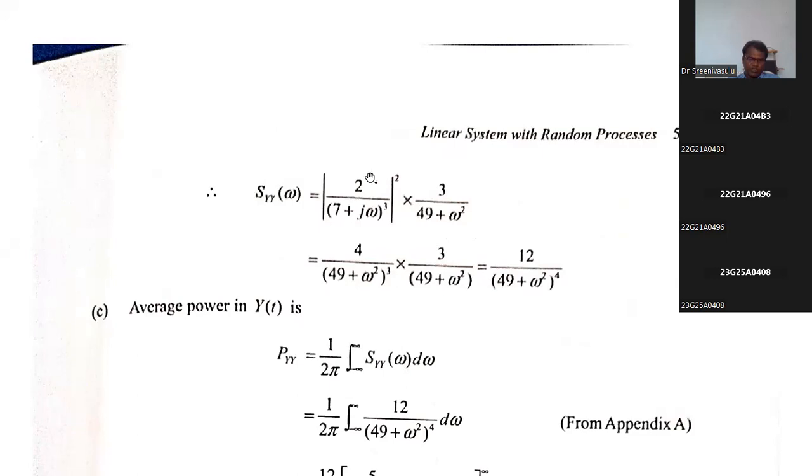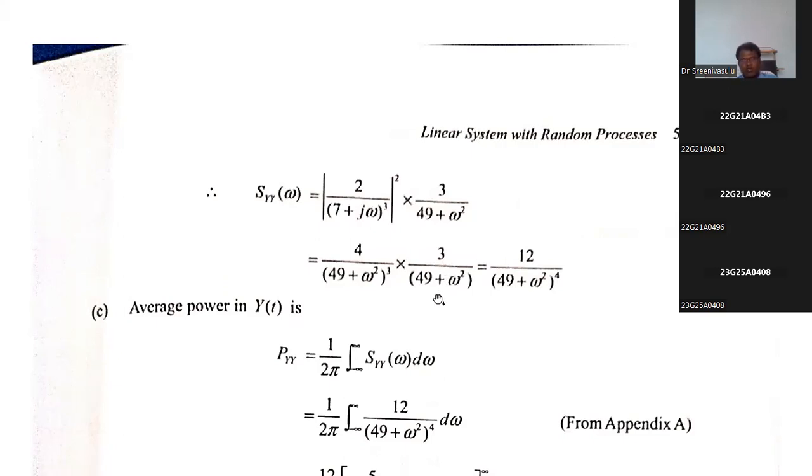Now coming to my explanation. What is the squaring of this one? The magnitude of this one first, before applying square. The real term is the same, there is no change. Coming to the complex term, root of 7 square, that is 49, plus imaginary part omega square, root. And then you apply square. In the numerator there is a 2 square, and the root square gets cancelled. And finally you will get the magnitude of H of omega whole square, it is this one. Now, along with that, there is the input noise spectral density, that is 3 divided by 49 plus omega square.